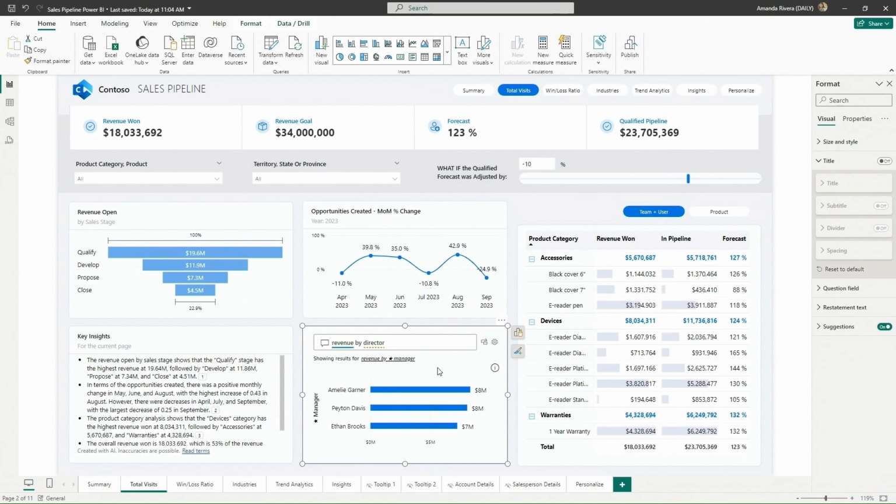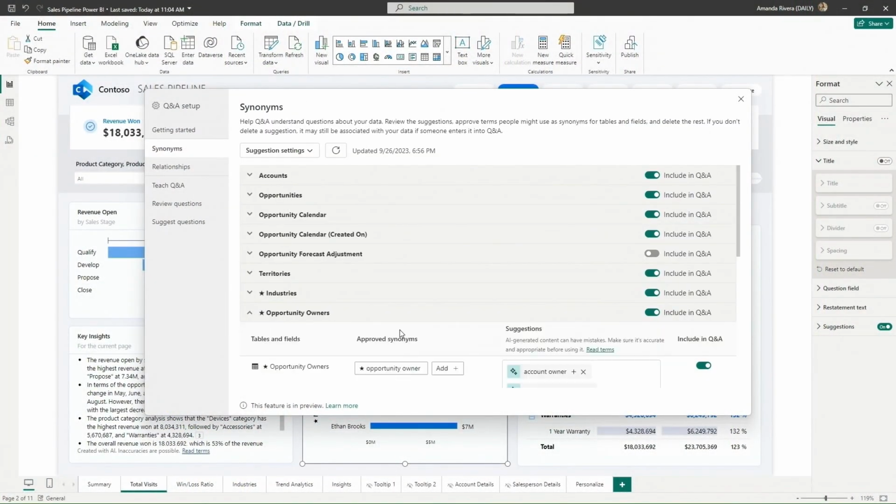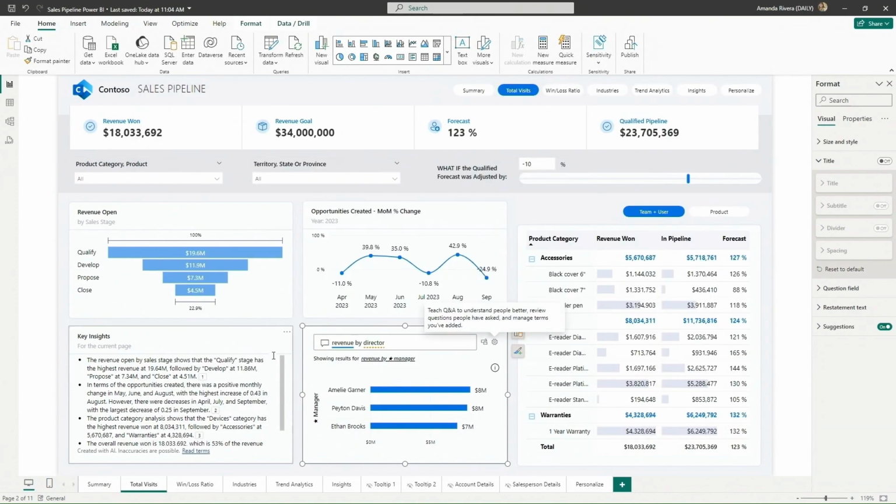And in this case over here, if we take a look, we're asking about revenue by director. And Copilot is able to figure out that director means manager, so we can retrieve a visual even though the term director is not actually defined inside my data model. So how are we able to do this? Well, what Copilot is doing is scanning the entire data model and automatically annotating it with synonyms for me. So if we jump into our Q&A tooling over here, you can see the little Copilot icon, and you can see all of the different synonyms that were added by Copilot.